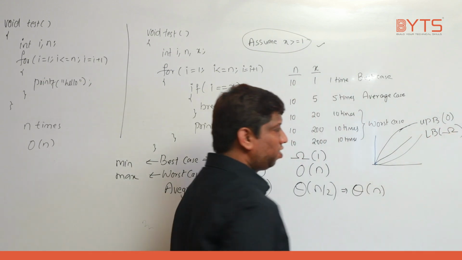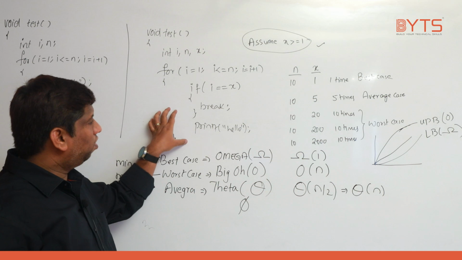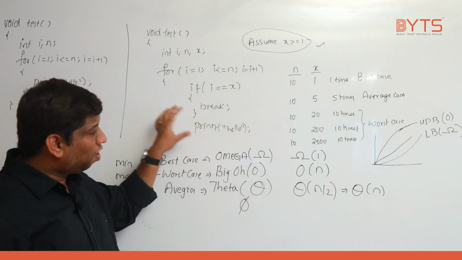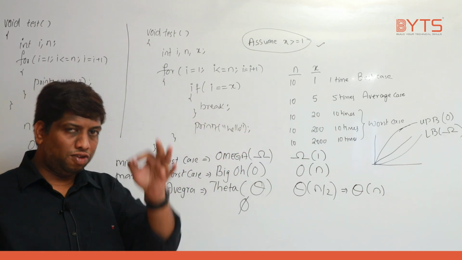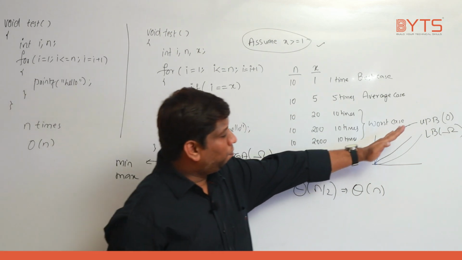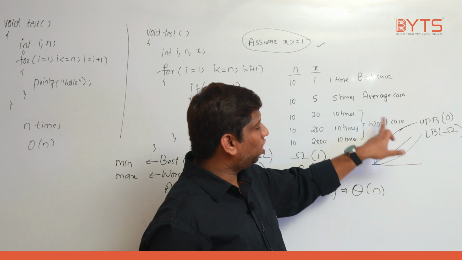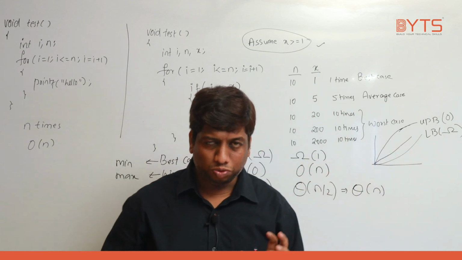In detail, if time requires, we will see. What I mean to say is, this loop, when n value is 10, will not cross more than 10 times. Definitely within 10 times your job is done. That's what I mean to say. Means this is 10 times, this is 1 time, that's all. So this will not go above 10, this will not go below 1. That's what I mean to say. I hope this is very clear.